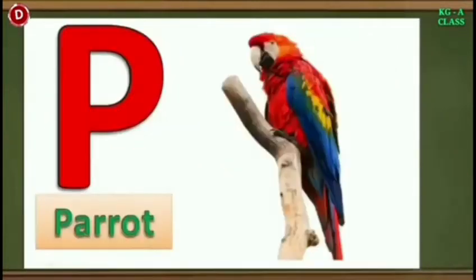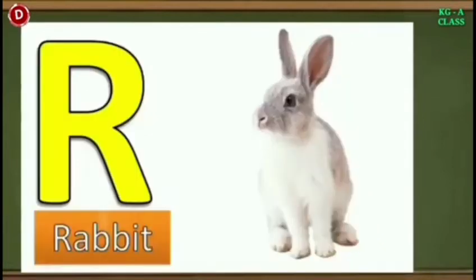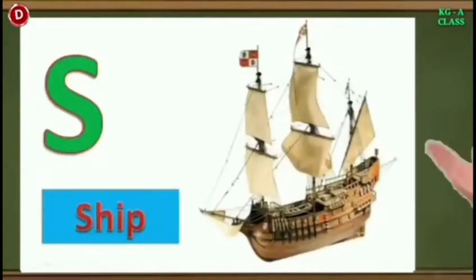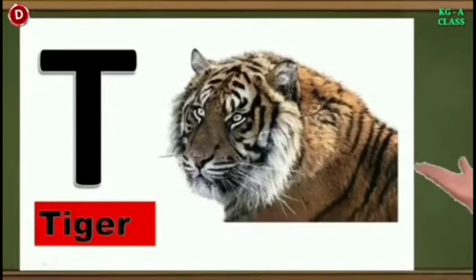Now comes P. P for parrot. Children, the next letter is Q. Q for queen. Now comes R. R for rabbit. This is S. S for ship. Now comes T. This is capital T. T for tiger. This is a tiger.